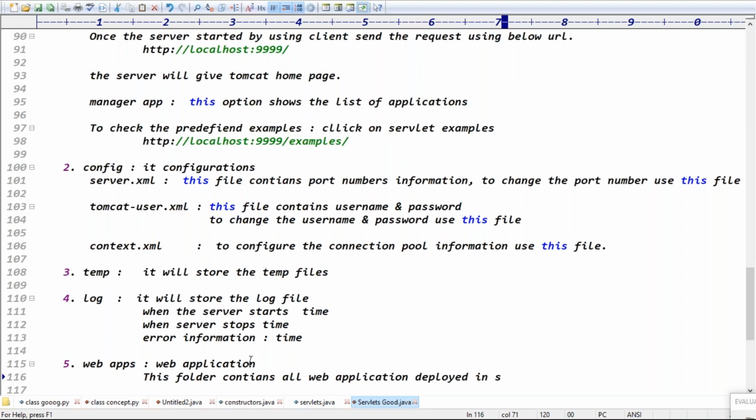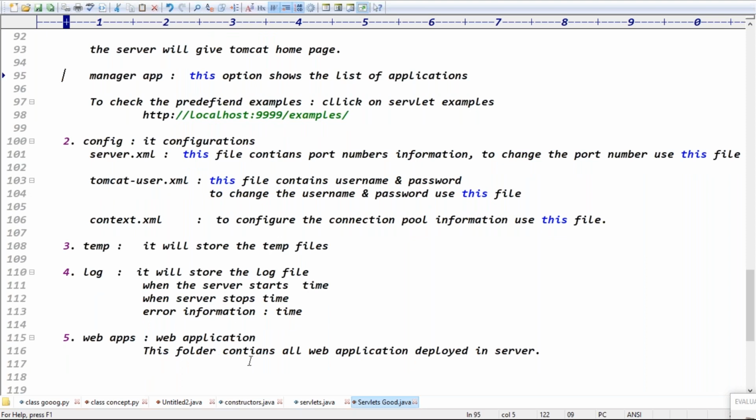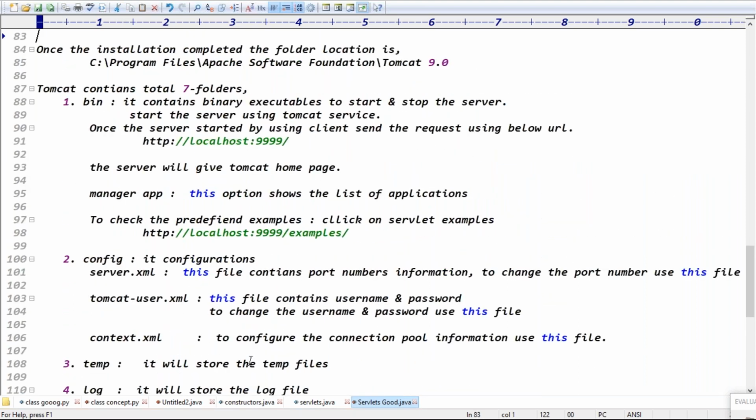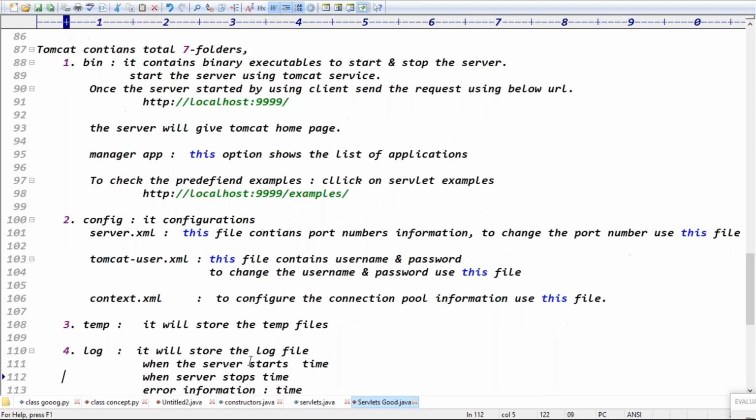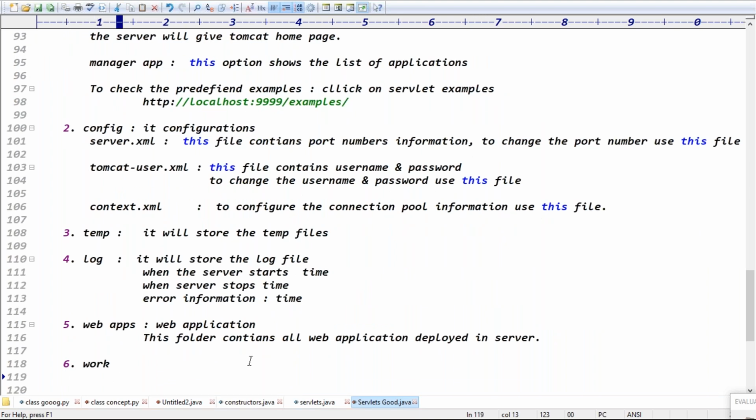deployed in the server. Exactly, guys. How many folders in total? Six folders: a bin folder, config folder, temp folder, logs folder, webapps folder is there, and the work folder is there, guys. Webapps is clear, right? What are the applications you deployed? All the web applications are present in the webapps folder. Exactly.